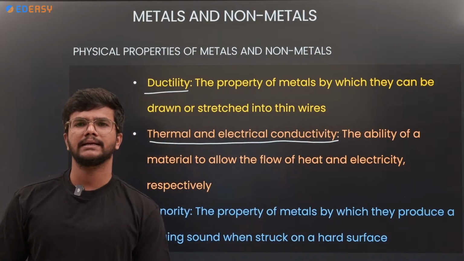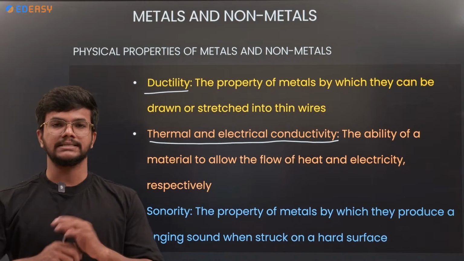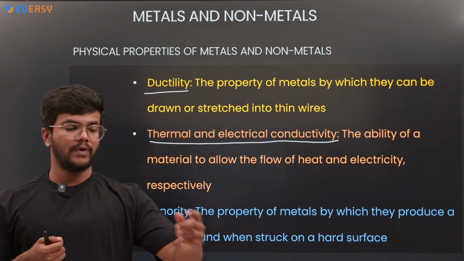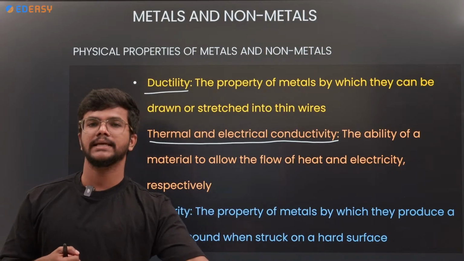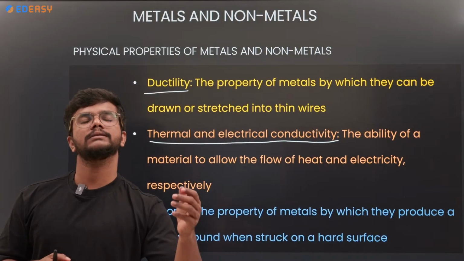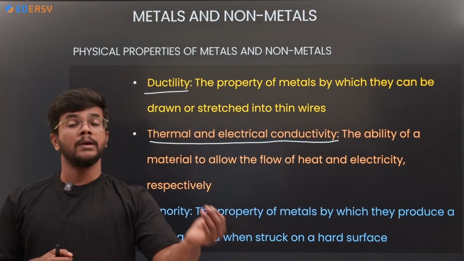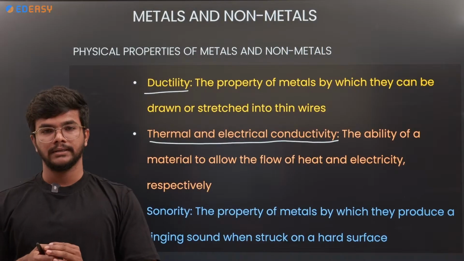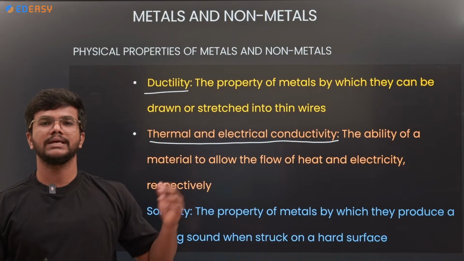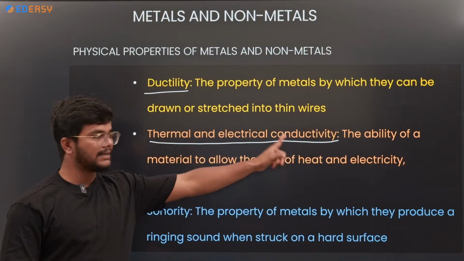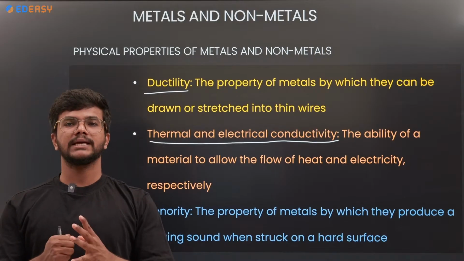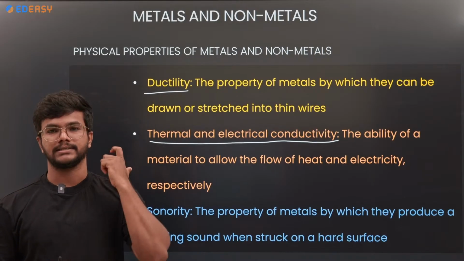And next is thermal conductivity and electrical conductivity. When you heat one end of the rod, the heat is transferred from one end to the other end. And also metals can conduct electricity. So these properties, thermal and electrical conductivity, are obeyed by the metals. So metals can conduct heat and electricity.